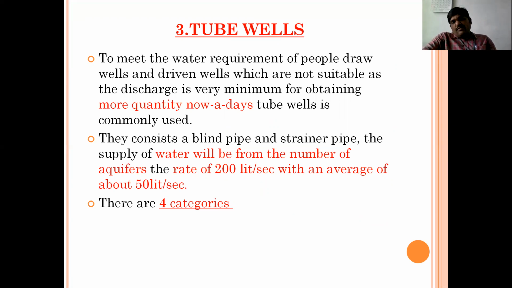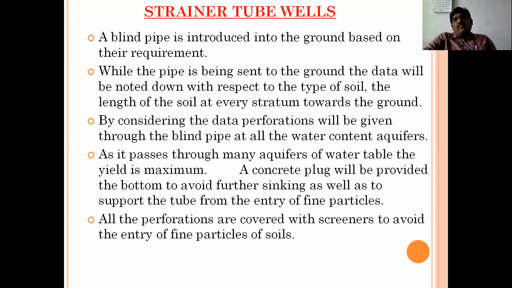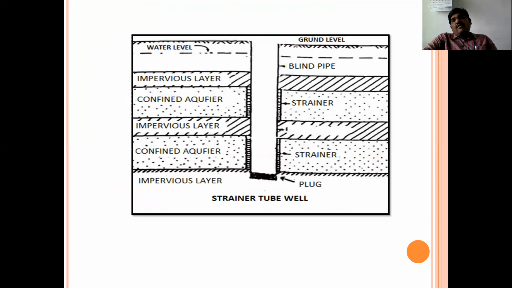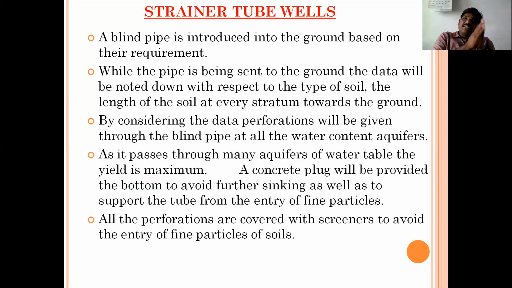Again, these tube wells can be categorized into four types. Wells are categorized into three types: percolation wells, driven wells, and tube wells. Again, tube wells are subcategorized into four categories. The first one is strainer tube wells. Here, strainer tube wells means a blind pipe will be introduced into the ground based on the requirement.